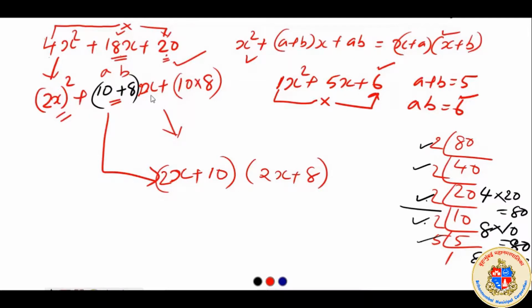In that way we can factorize this kind of algebraic expression. The reason for studying all this is to apply it in a very different situation which you may come across tomorrow in your mathematics solution.